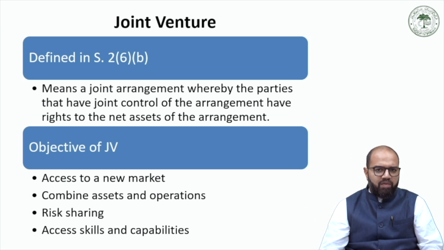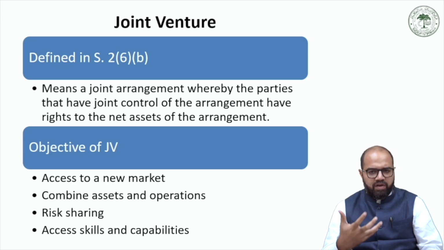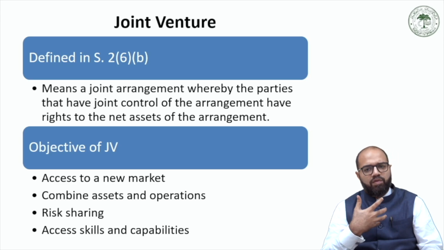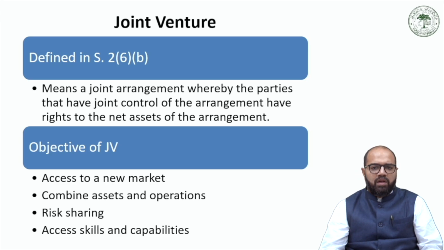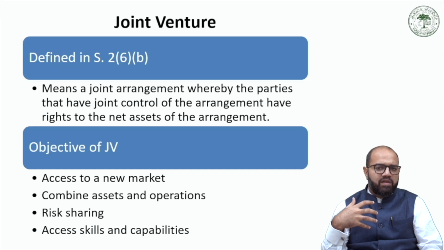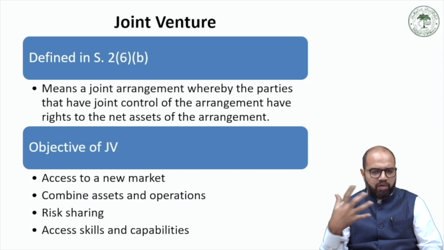So in simpler words, a joint venture is a combination of two or more parties, generally characterized by shared ownership, shared returns, sharing of risks, and sharing of governance. Now, this combination of two or more parties seeks the development of a single project for profit.